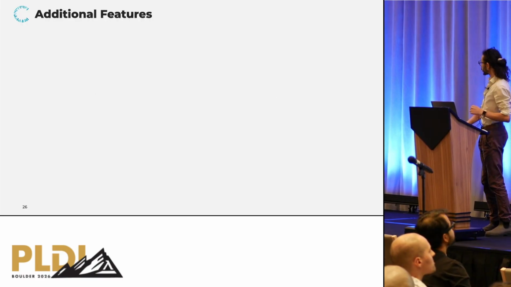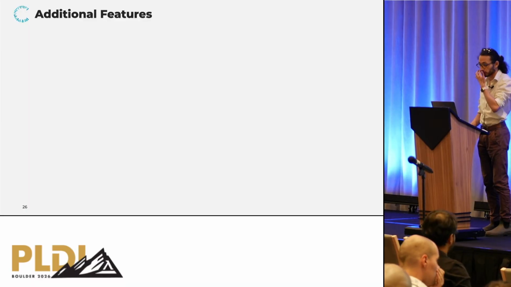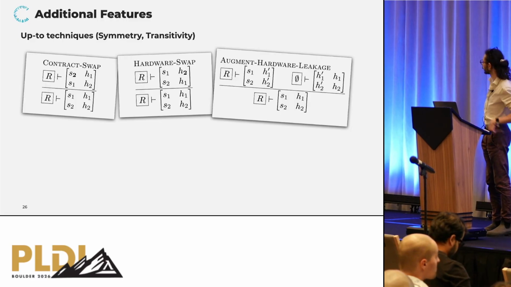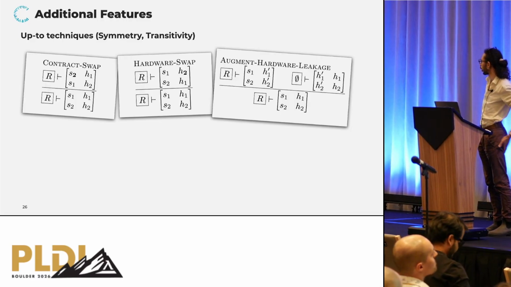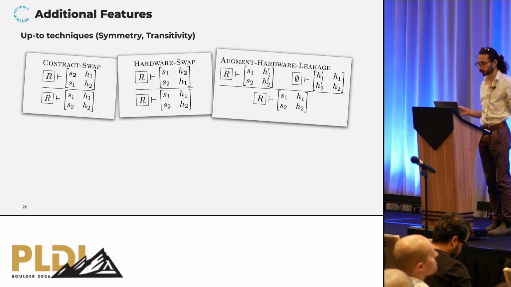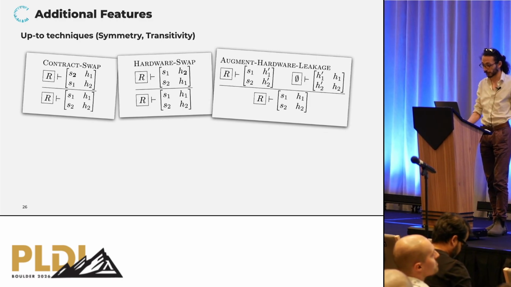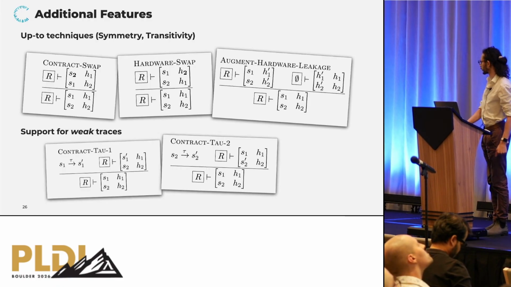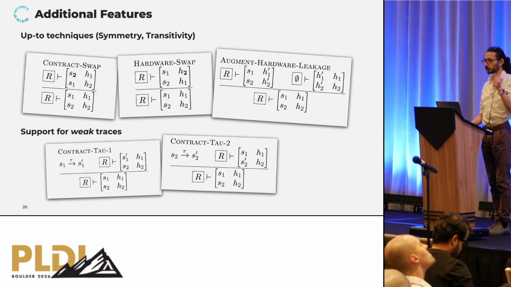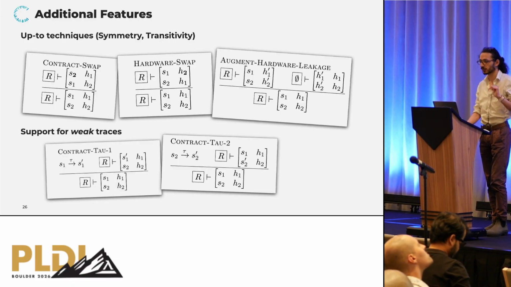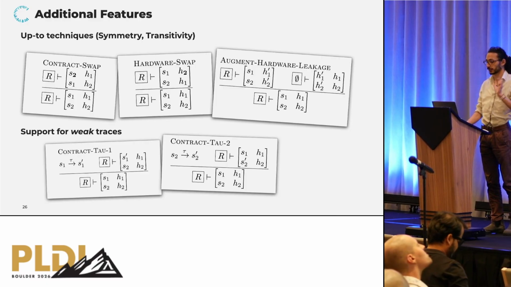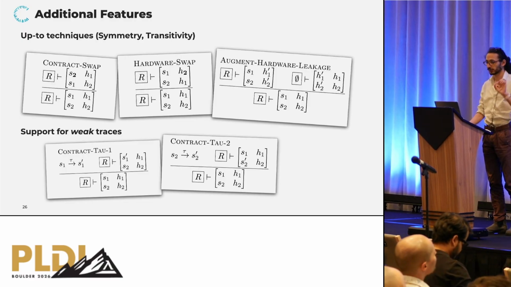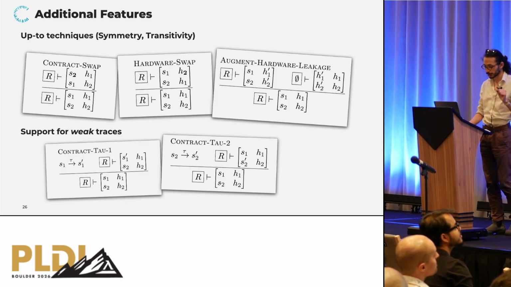Okay, so there are additional features beyond the 4 proof rules that I discussed. In particular, we can further equip the deductive system with so-called up-to techniques to exploit symmetry and transitivity and simplify proofs dramatically. We also support weak traces, so a setting where some of the transitions might actually not be labeled with an event. And in that case, we can do pure asynchronous reasoning where every one of the 4 states progress independently from the 3 others. This is sometimes very useful.